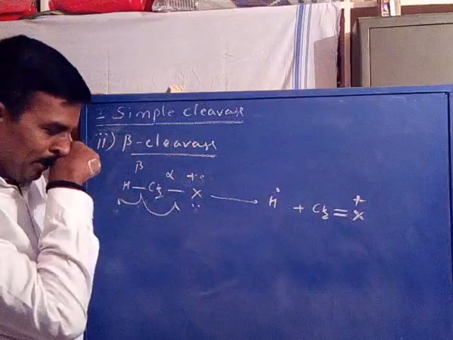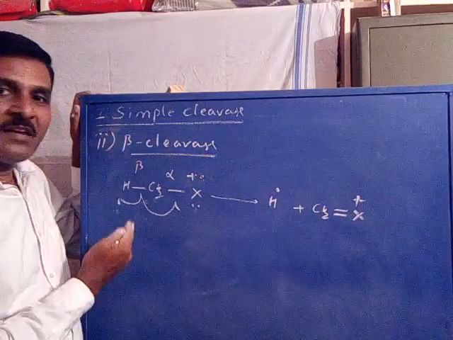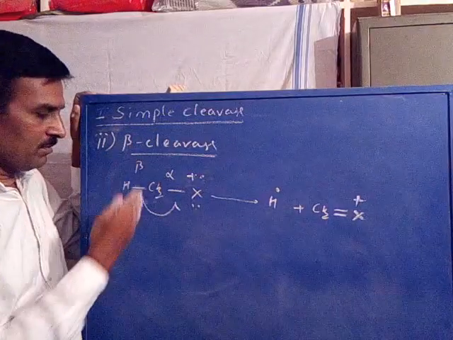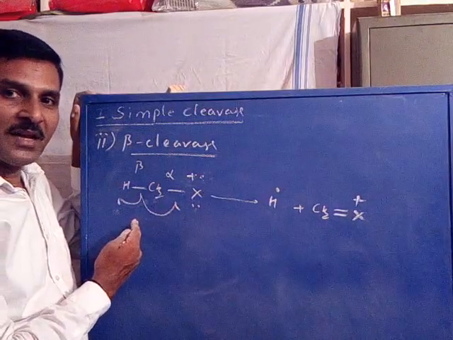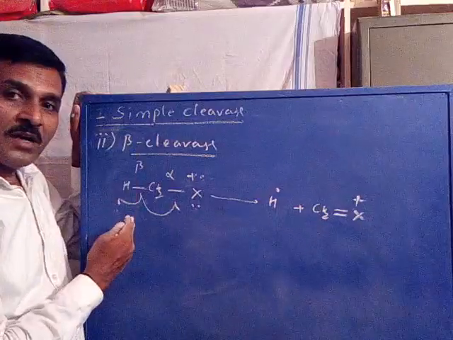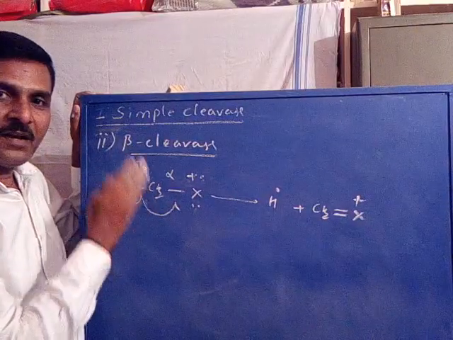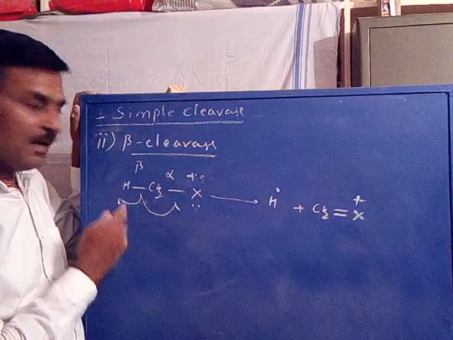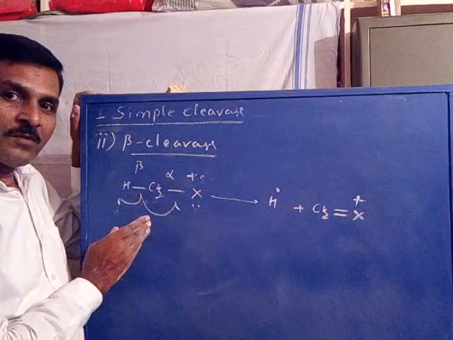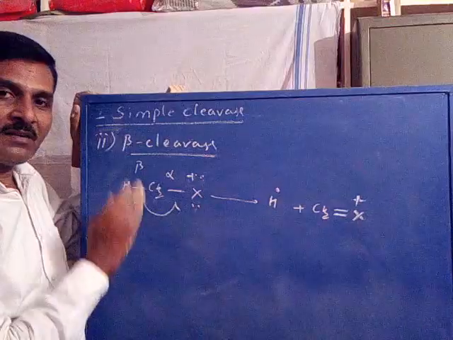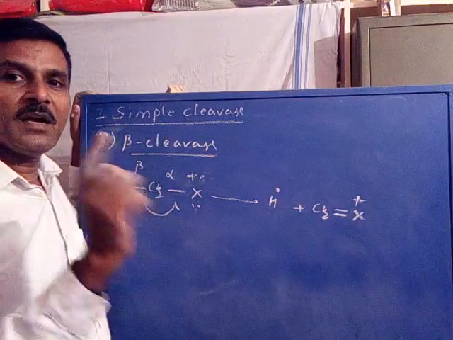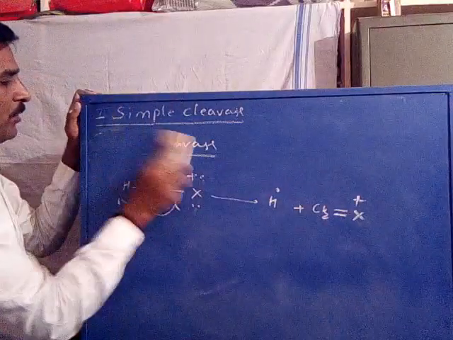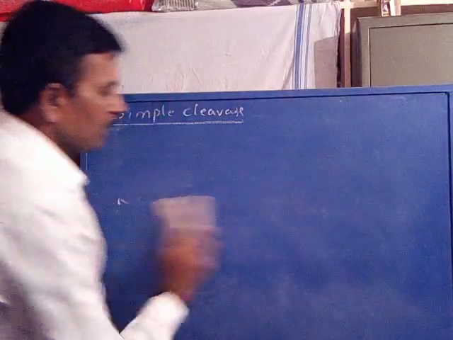Now you observe where the fragmentation has happened by the simple cleavage, by cleavage of one bond, so it comes under simple cleavage. Now how does the cleavage happen? Homolytically, so it comes under homolytic cleavage. Which bond is cleaved homolytically? The second bond. Therefore it comes under beta cleavage. It is a simple homolytic beta cleavage that resulted in a radical and a cation. This is about the second type of fragmentation.